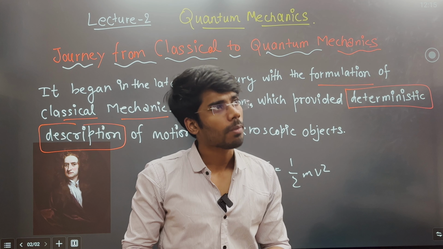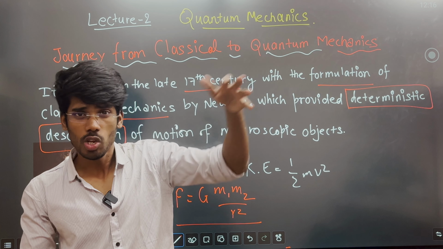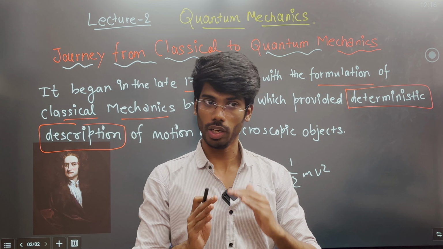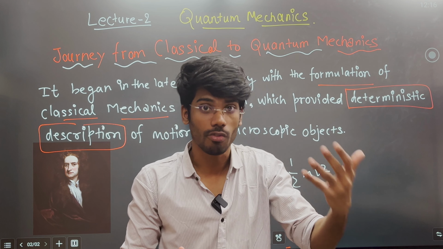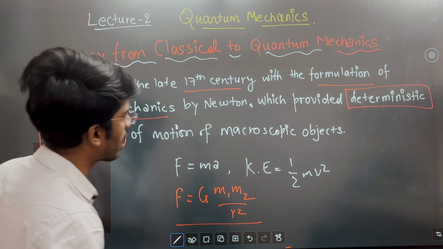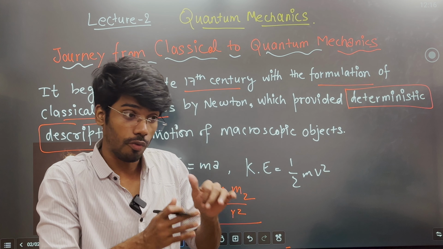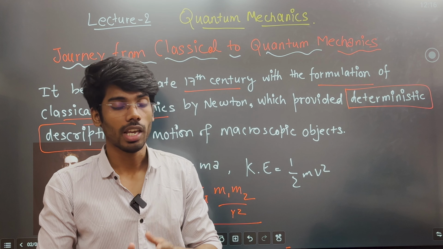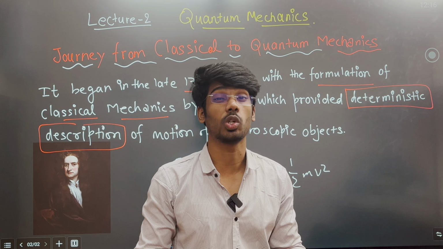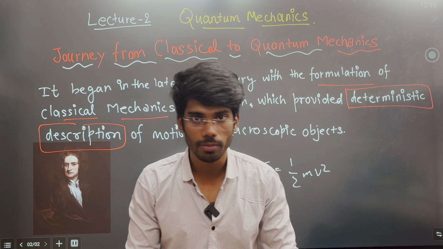Suppose when we send a satellite from Earth to Mars or any planet, we know exactly where the mass will come after 4 months. So it is determined by Newton's formula. This is the basic idea from classical mechanics. But what happens to classical mechanics when we introduce quantum mechanics? In fact, there are some key limitations which classical mechanics could not explain. So let's see those, then we will study further, right?